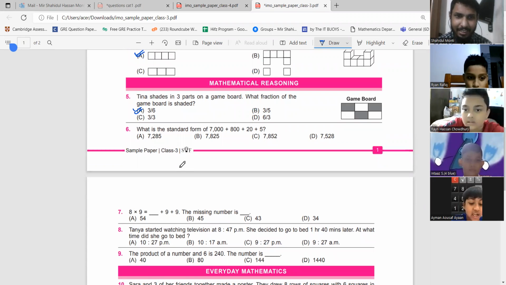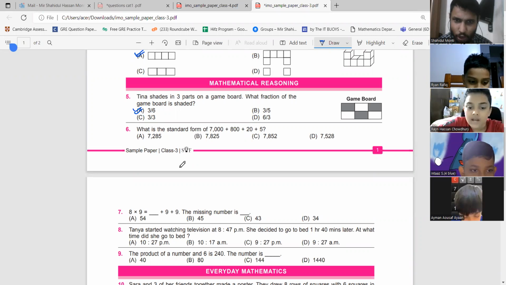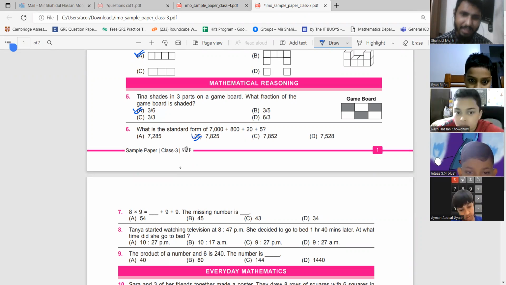What is the standard form of 7,000 plus 8,000 plus 20 plus 5? So we're going to add this up. So this should be equal to 7,825.